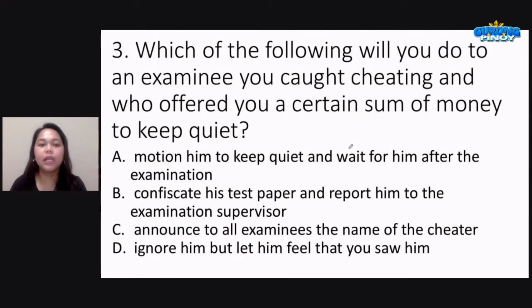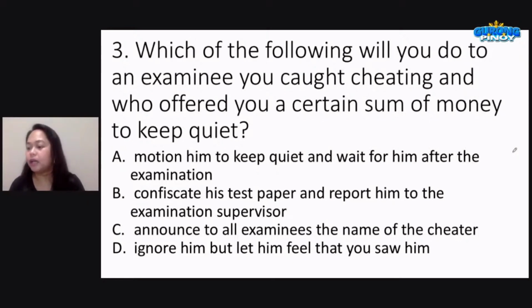Which of the following will you do to an examinee you caught cheating and who offered you a certain sum of money to keep quiet? Is it letter A, motion him to keep quiet and wait for him after the examination? Letter B, confiscate his test paper and report him to the examination supervisor. Letter C, announce to all examinees the name of the cheater. Letter D, ignore him but let him feel that you saw him.